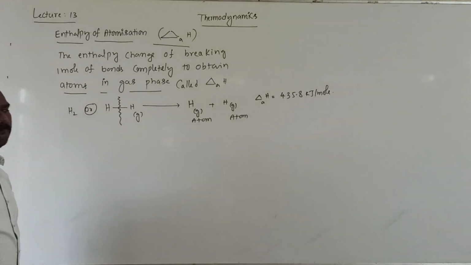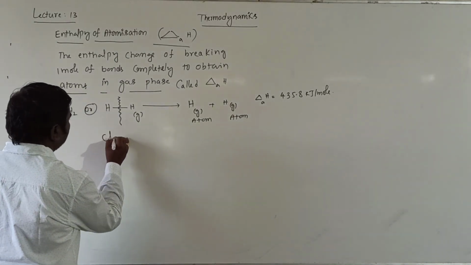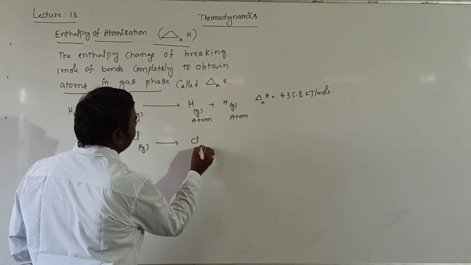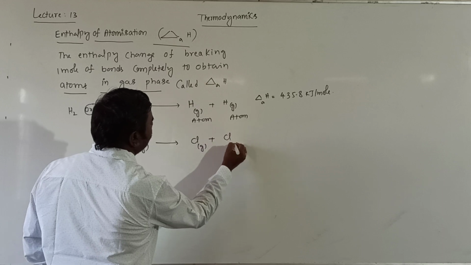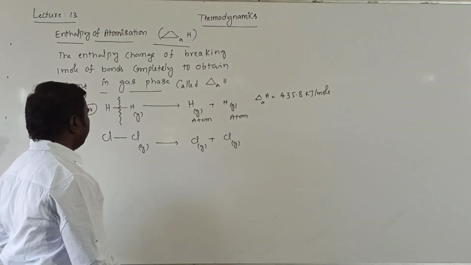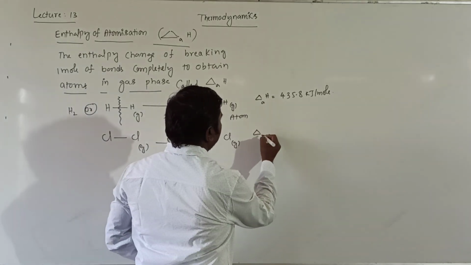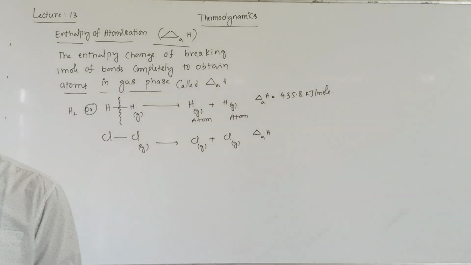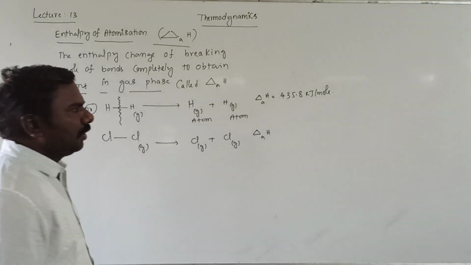Next, Cl2. Chlorine gaseous molecule is converted into chlorine gaseous atoms, two atoms. Enthalpy of atomization of chlorine is 242 kilojoules per mole.